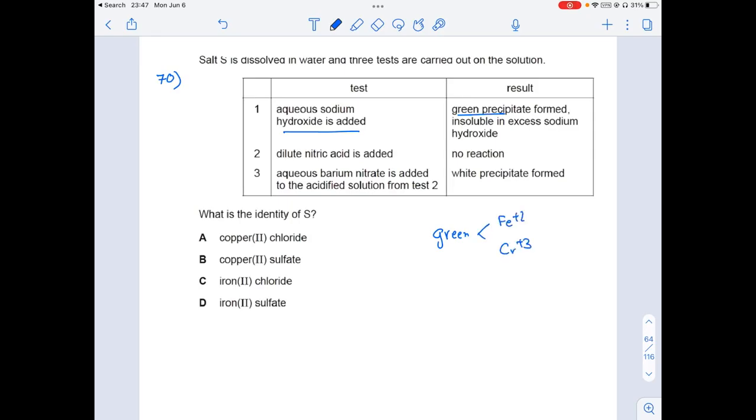But which one has to be there out of this? The next one will tell: insoluble in excess. Fe2+ is insoluble, whereas chromium is going to be soluble in excess. So therefore it has to be iron. When I know that it has to be iron, my first option is wrong and the second option is also wrong. So the answer has to be either third or fourth.